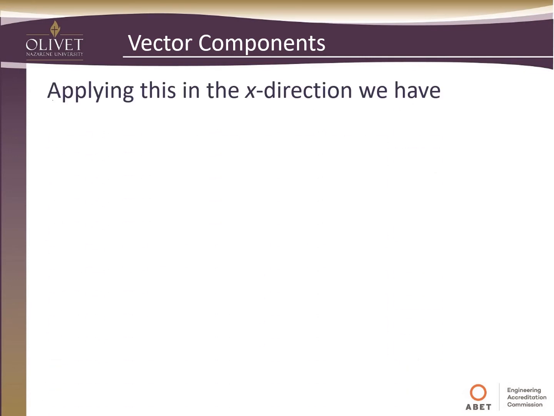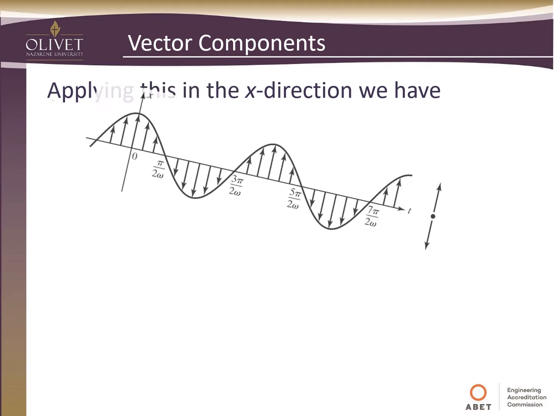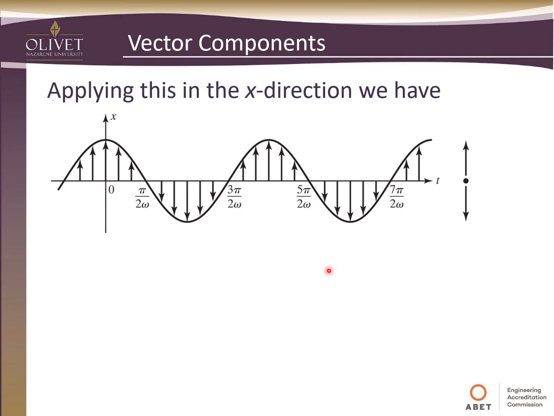So if we apply a sinusoidal vector function in the x direction, it should look something like this, like the graph we saw earlier. As we move forward in time, our function oscillates back and forth.